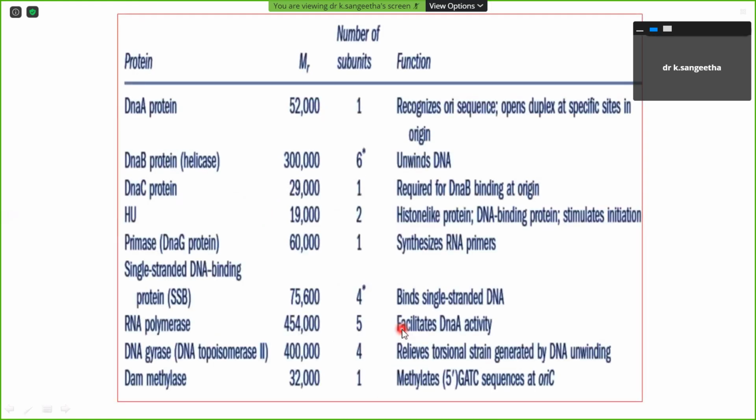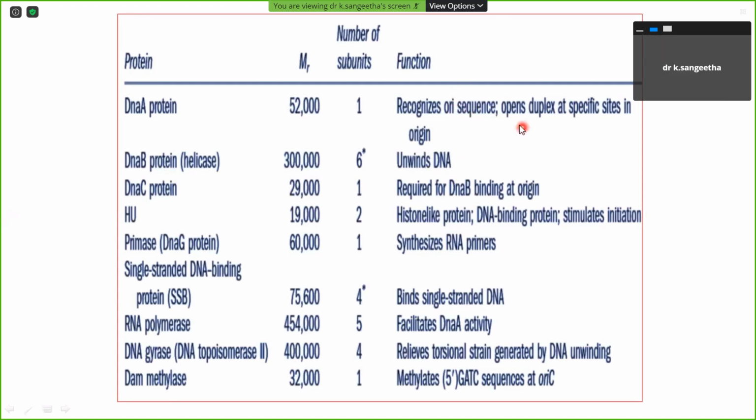Now in the next few slides, we are going to see what proteins and what enzymes are involved. If you have paper and pen, please write it down because you have to memorize it. First we will see the DnaA protein. This DnaA protein will recognize the ORI sequence. What do you mean by this? Any idea?